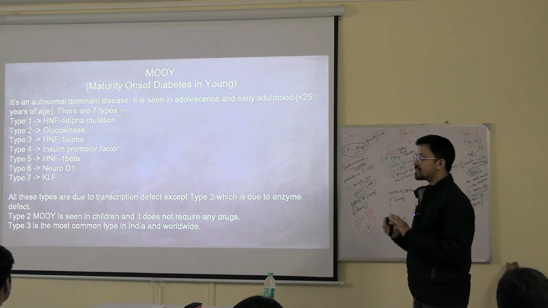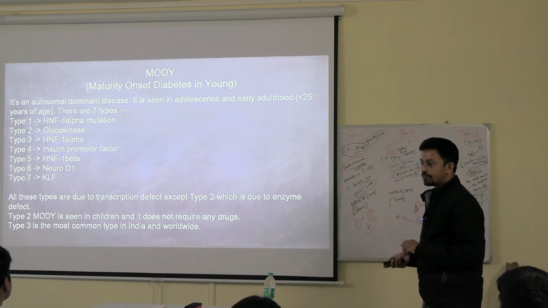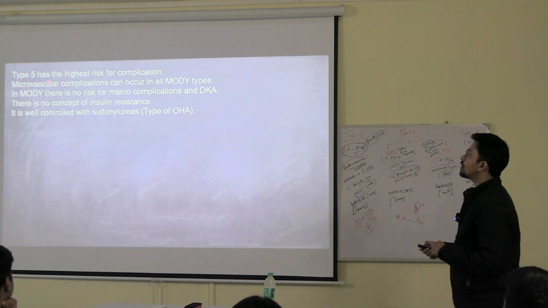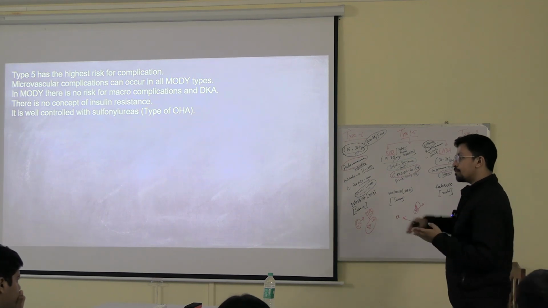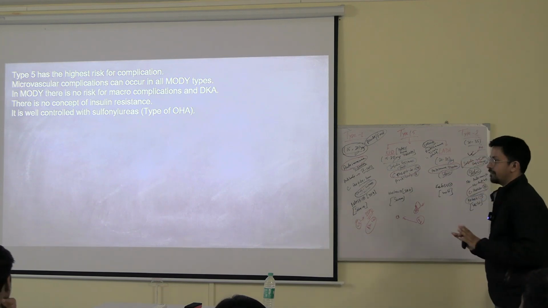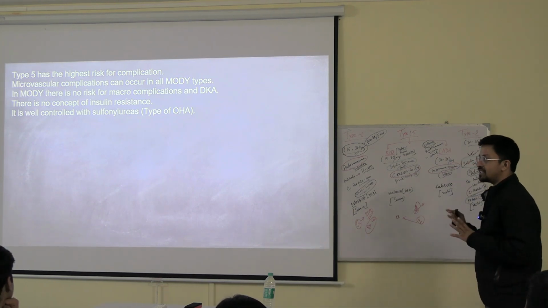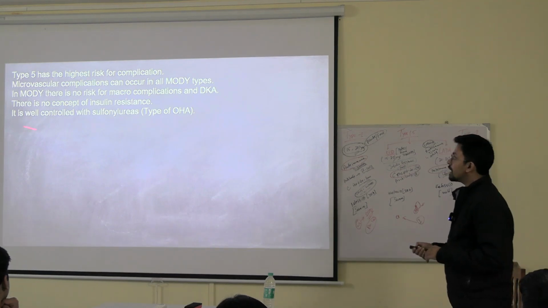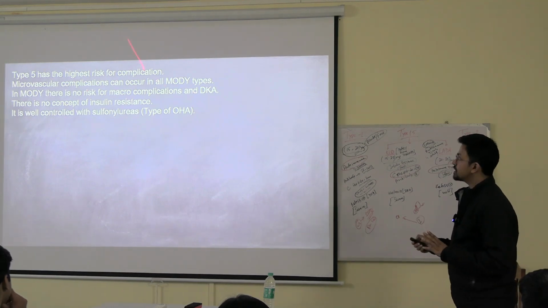But 2, 3, 5, these three you have to remember. Got it? Now type 5 has the highest risk of complication, and microvascular complications can occur in all MODY types. Microvascular means in prolonged standing, nephropathy, retinopathy, vessel disorders that can develop. Not like DKA, HHS, such a presentation will never happen in MODY. Okay? In MODY there is no risk of macrovascular complications and DKA.